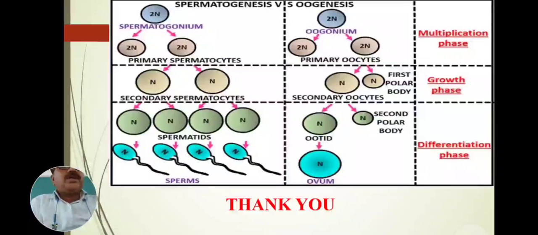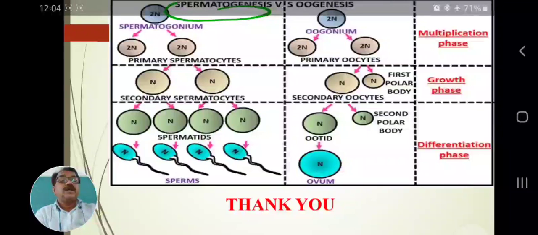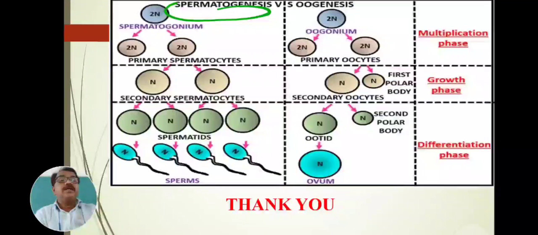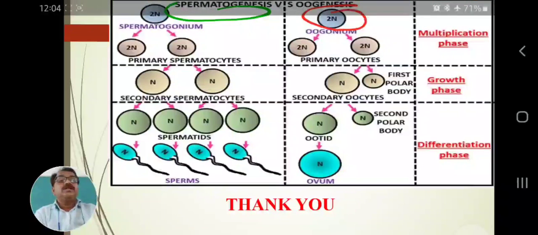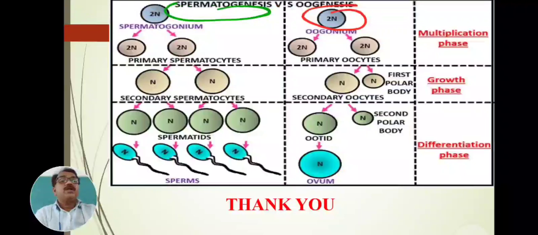With this process we have seen the spermatogenesis method, which is different from oogenesis. In this figure, the green color is spermatogenesis, and the red color is oogenesis. This is the oogonium or the egg mother cell. This is the spermatogonium, called the sperm mother cell.